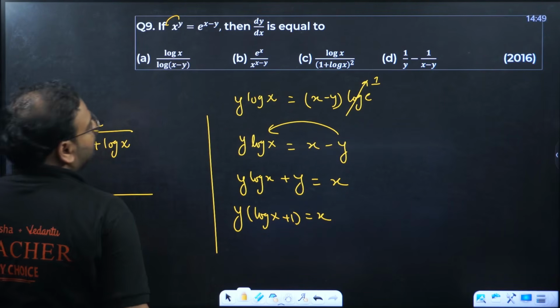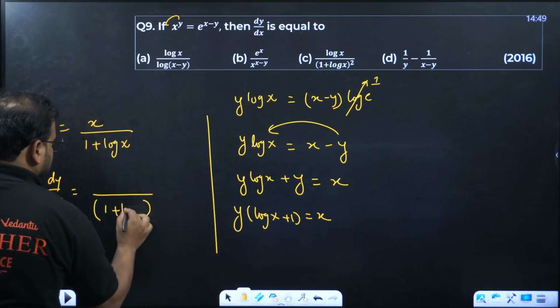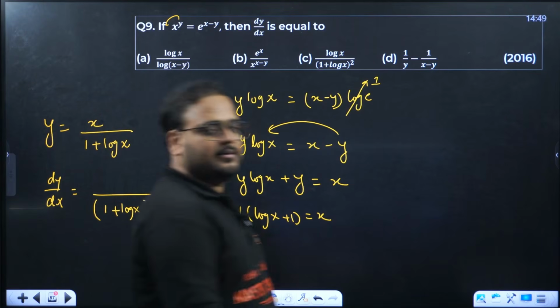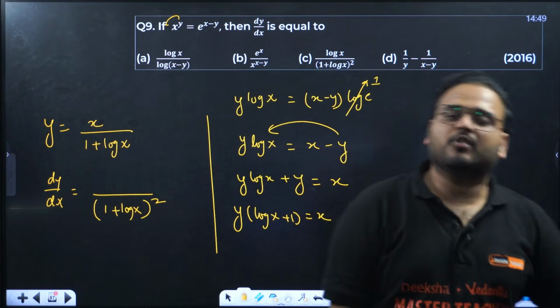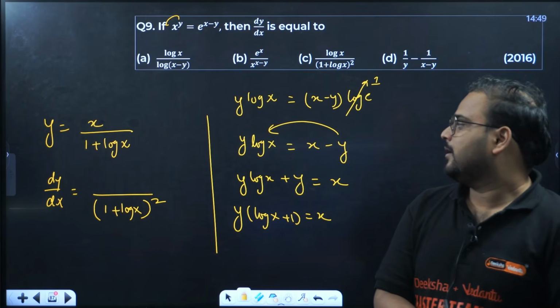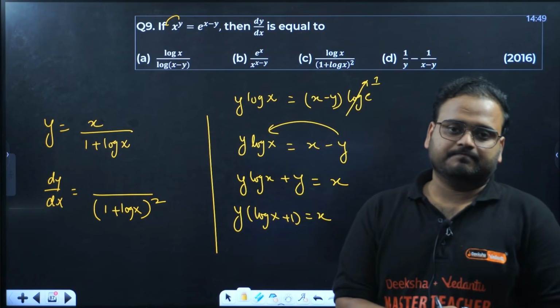You'll have the denominator always as 1 plus log x the whole square. Whatever is numerator, when you solve it with the quotient rule, this is taken as whole square, that much we know, right?